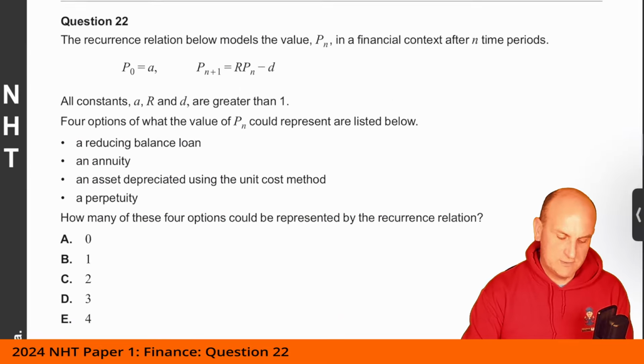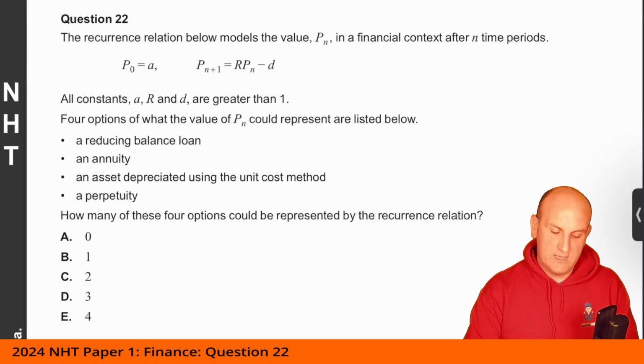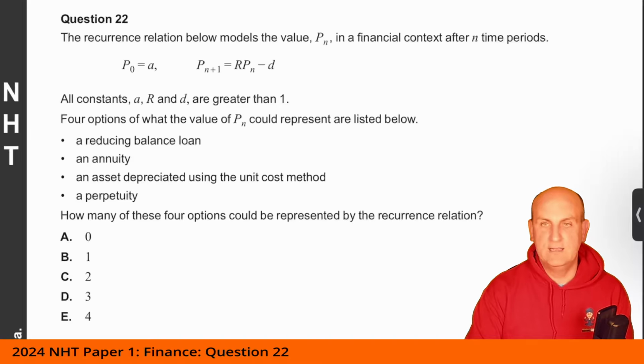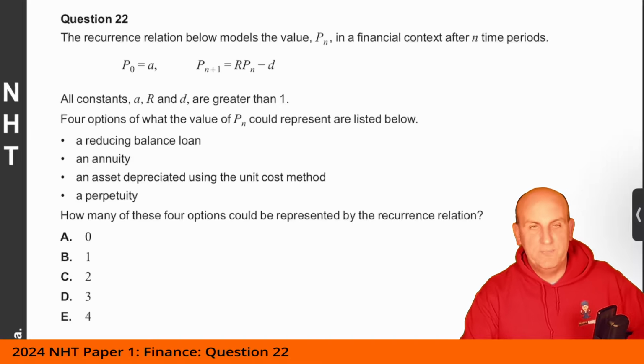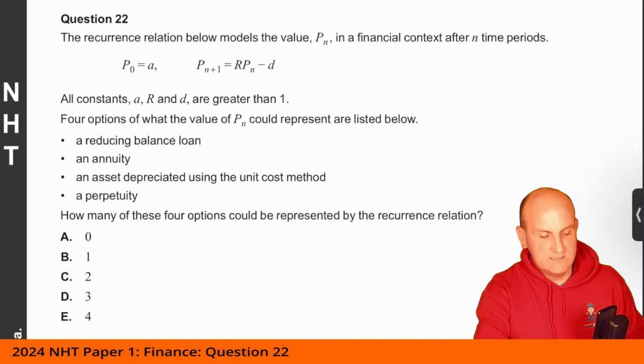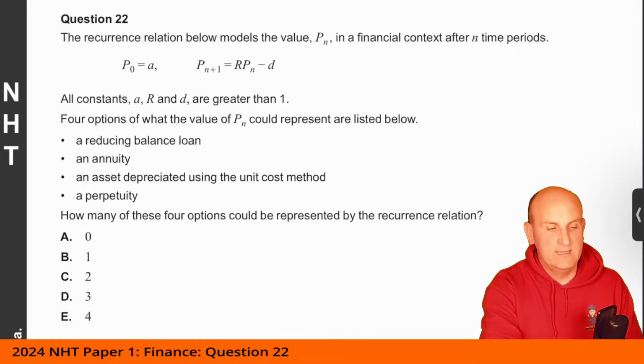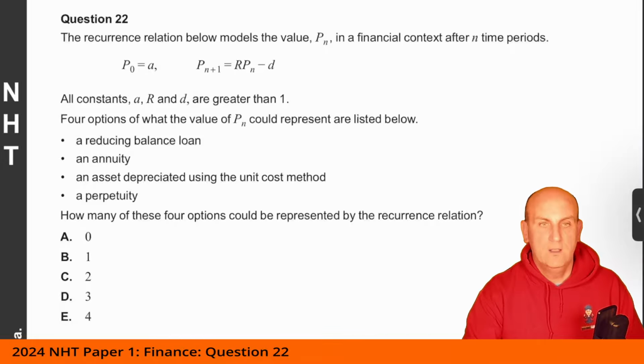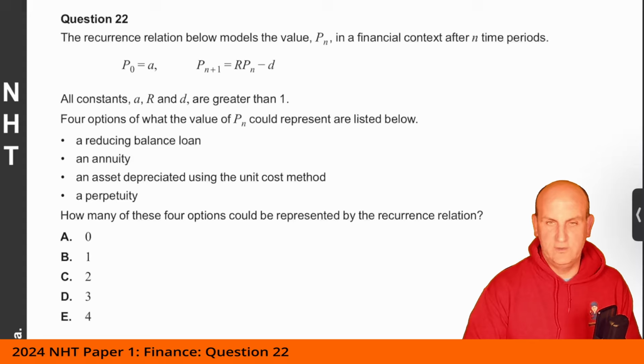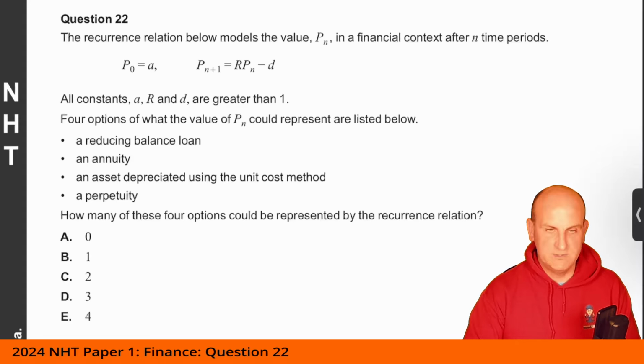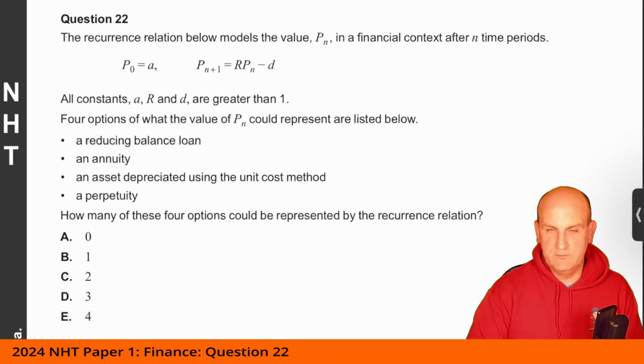All right, question 22. The recurrence relation below models the value Pn in a financial context after n time periods. There we go. All constants A, R, and D are greater than 1. Four options of what the value of P of n could represent are listed below: a reducing balance loan, an annuity, an asset depreciated using the unit cost method, and a perpetuity. How many of these four options could be represented by this?